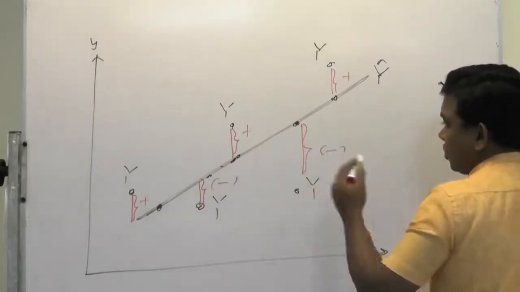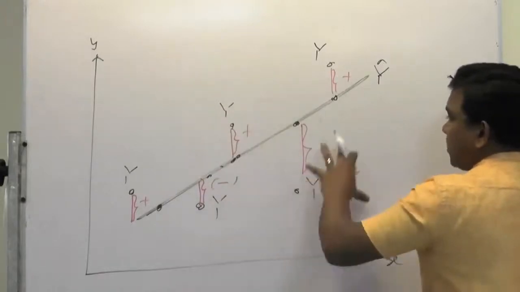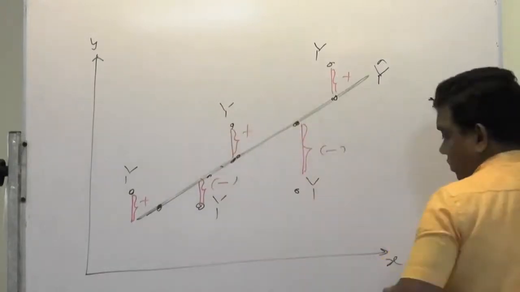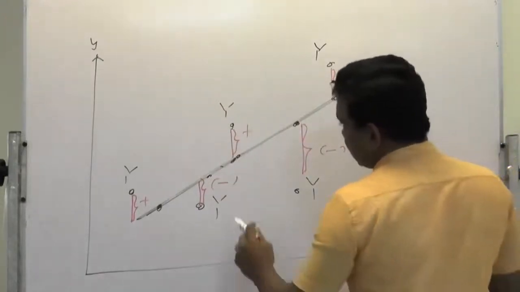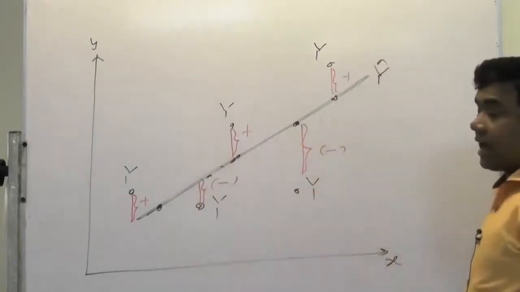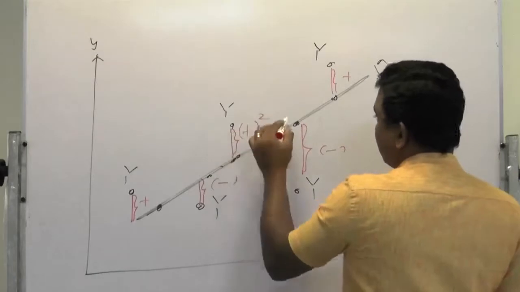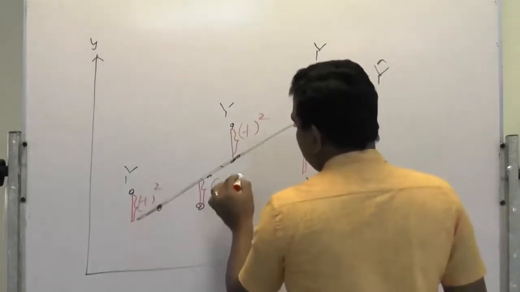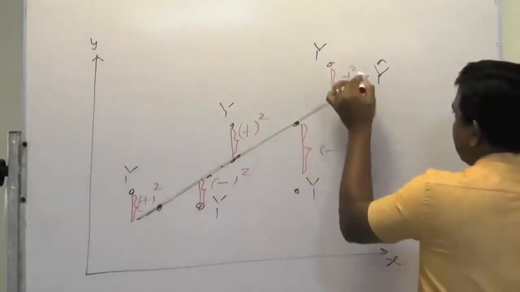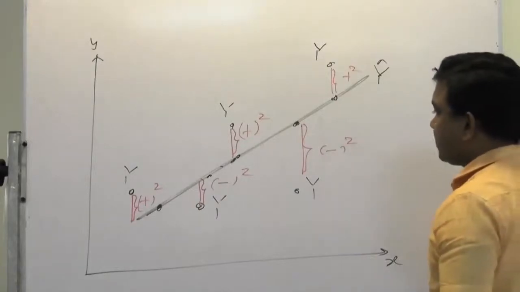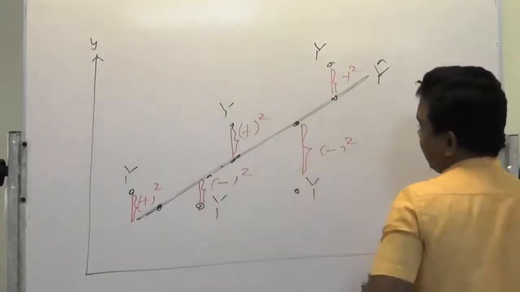According to probability theory, the sum of these deviations becomes 0. That's why, when you calculate variance and standard deviation, you square the differences. Once you square them, you eliminate the minus sign.